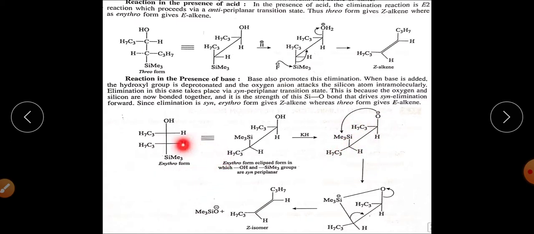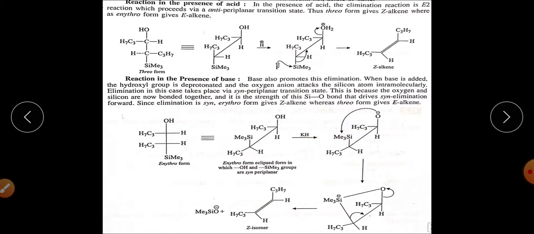At that time the erythro compound gives the Z isomer. The Z alkene in the above reaction was synthesized from the threo isomer, but here the erythro isomer produces the Z alkene. It means the threo isomer will produce the E alkene in this case.